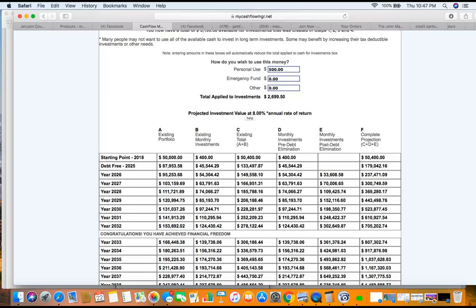Boom. Got 278. Now, because of the MyEcon process, because of income shifting, because of what we teach, boom, picked up another 400. Got 124,000. Now we go all the way over here. Bam. We got debt free by 2025. Look at 2026. Everything that was going towards car notes, credit cards, student loans, and mortgages is now back into your account. Now you take it and drop it into your investment account.